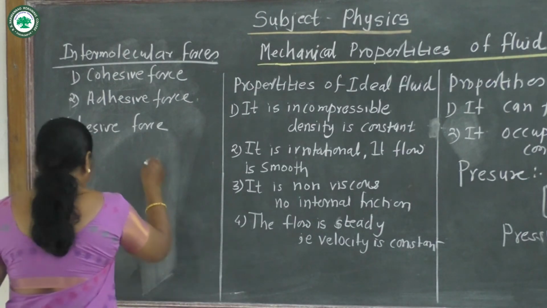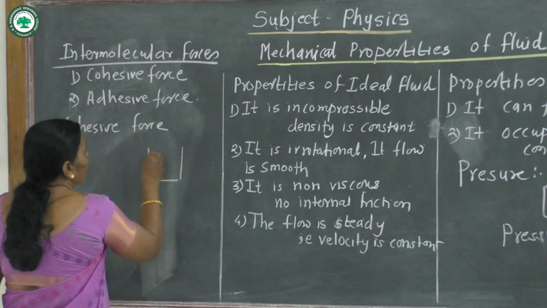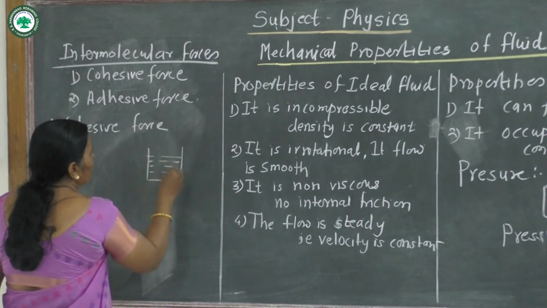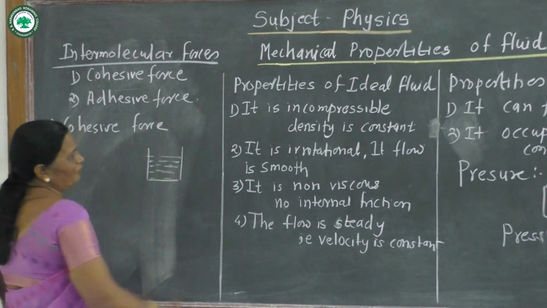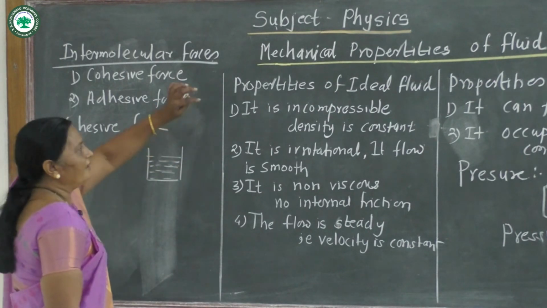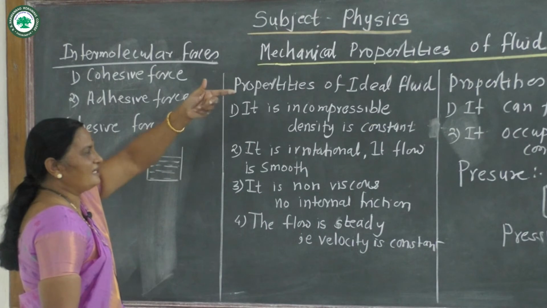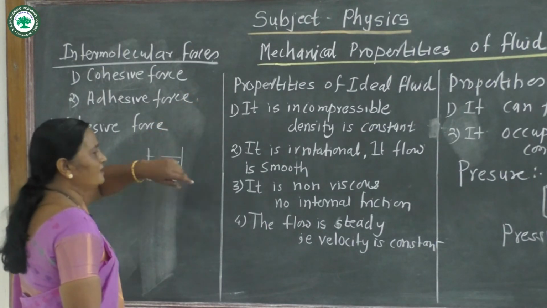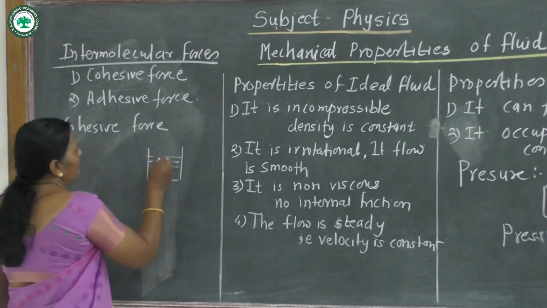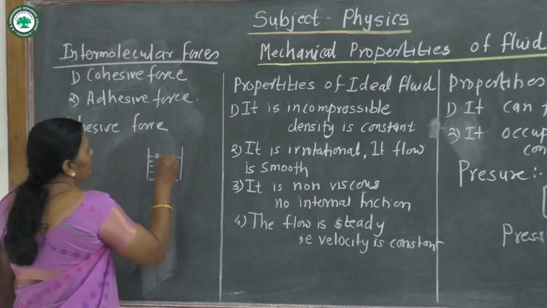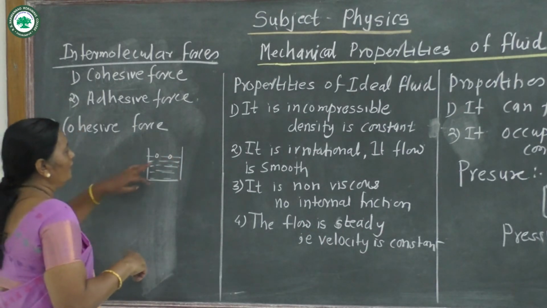Now see, suppose this is the molecules of the fluid or liquid. Mostly we can take fluid as water and other gases, but in this chapter we consider the liquid. Suppose these are two molecules of the liquid.